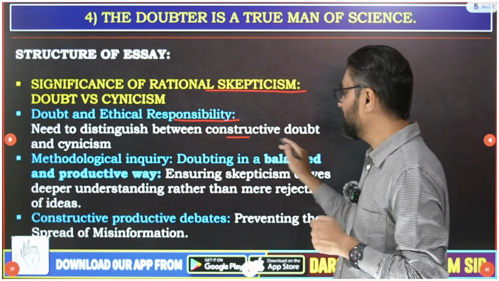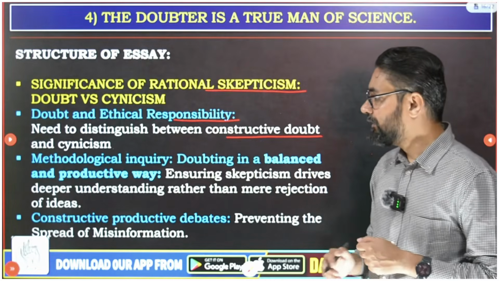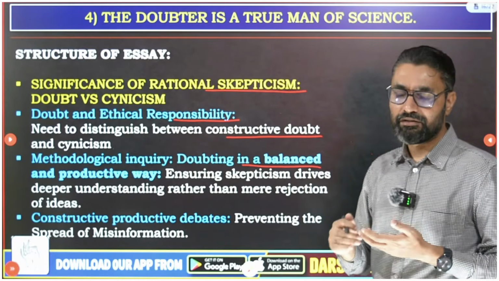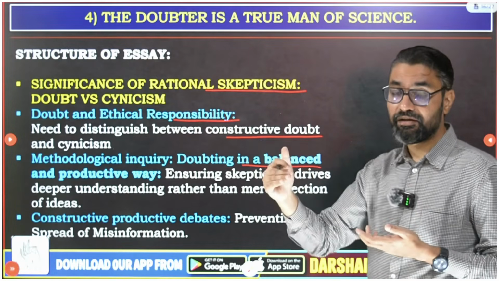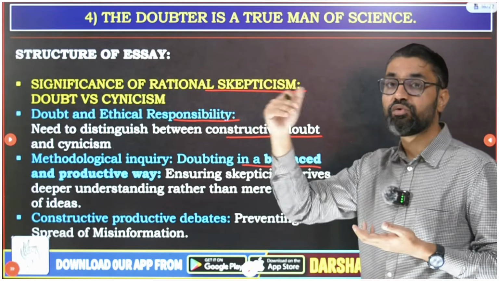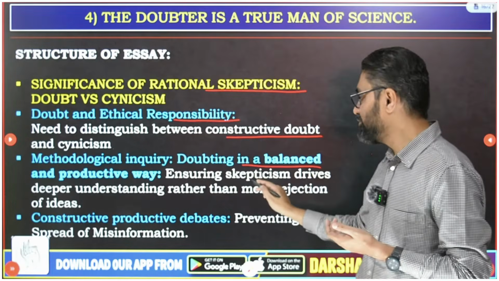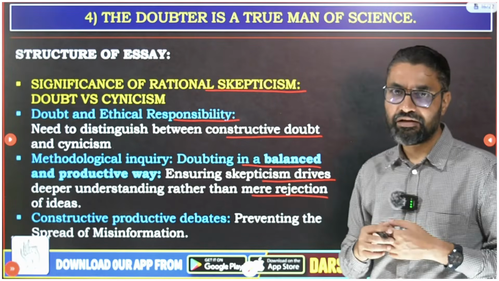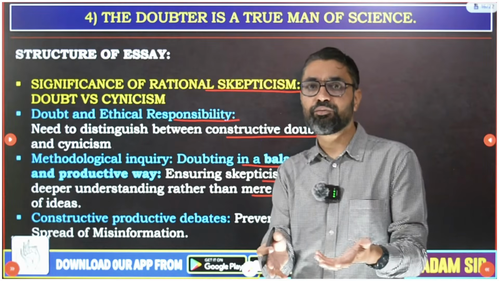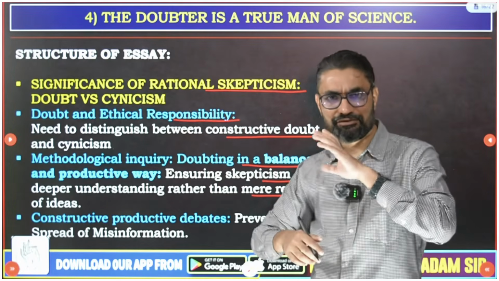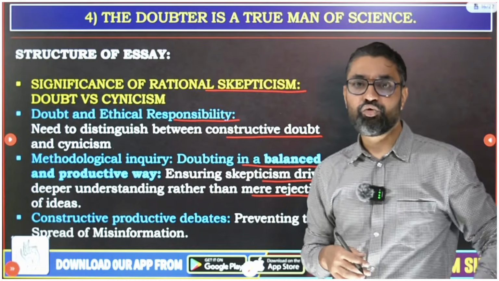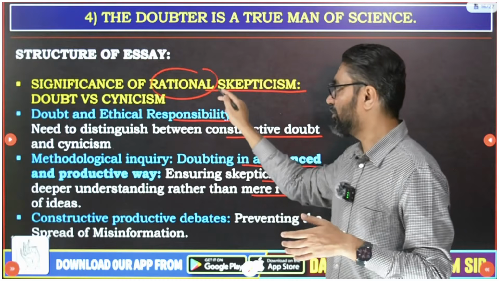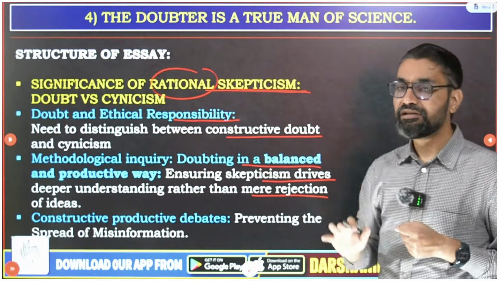So you need to distinguish between constructive doubt and cynicism. Then there should be methodological inquiry, doubting in a balanced, productive way. Doubting should lead to constructive argument, debate, constructive criticism that will lead to the advancement of science, ensuring skepticism drives deeper understanding rather than mere rejection of ideas. So your doubting should lead to a better understanding of the theory, a better understanding of science, not just to refute the idea. Open-ended doubting should not be there. It should be methodological, rational skepticism, not just any other kind of skepticism.